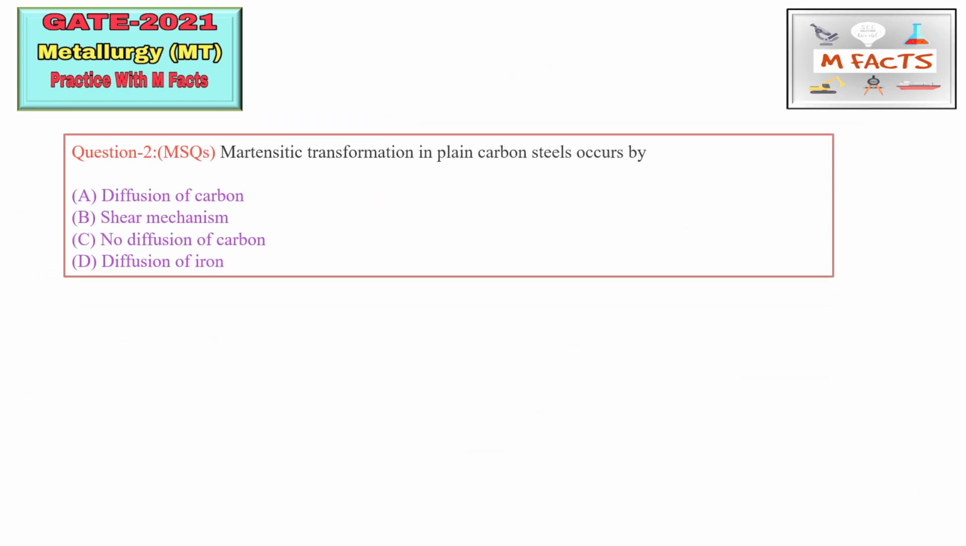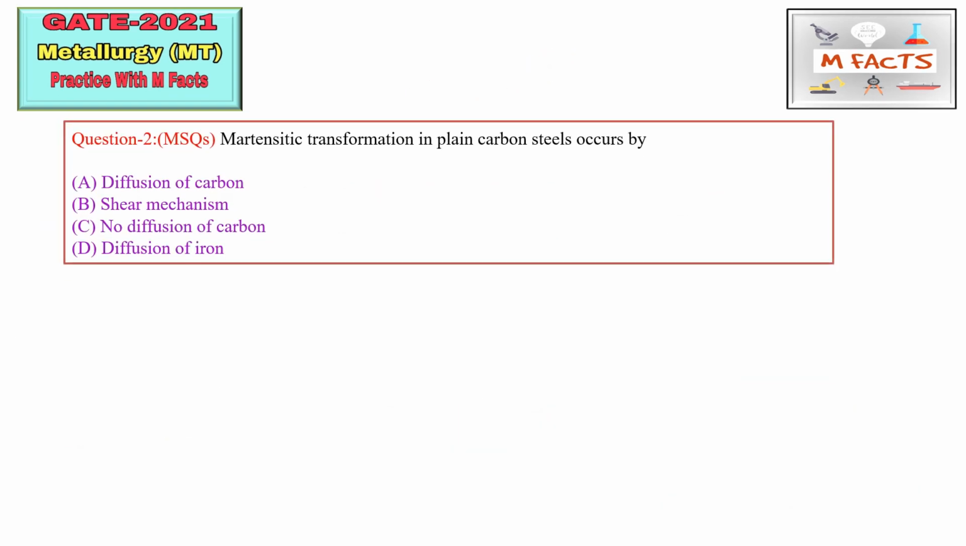The next question is an MSQ type of question. This is a multiple select type of question, and this is a new question pattern in GATE 2021. That's why I'm trying to include this type of question as much as I can. The question is: martensitic transformation in plain carbon steel occurs by, with four options: diffusion of carbon, shear mechanism, no diffusion of carbon, diffusion of iron. Here they have given four options and we have to choose multiple. Maybe one option may be correct, or all four may be correct. So this is a more-than-one-answer type of question.